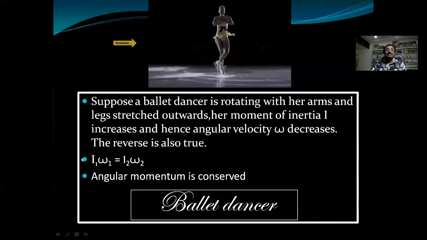But in both cases, I1 omega1 is equal to I2 omega2, where I is inertia and omega is angular velocity. Her angular momentum is conserved. So this is the principle of conservation of angular momentum. By applying this principle, ballet dancers are performing ballet dance on the horizontal dais.